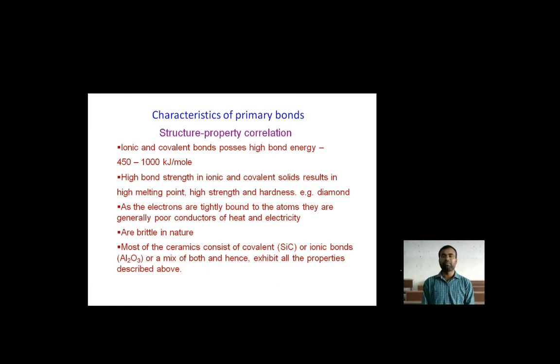So take the example of diamond. It has a very high melting point, very high hardness and high strength. And how is it built?